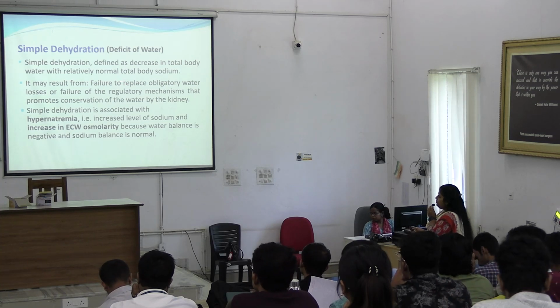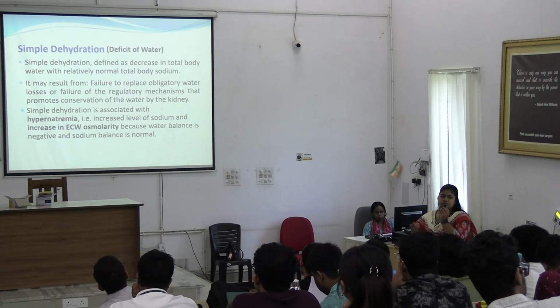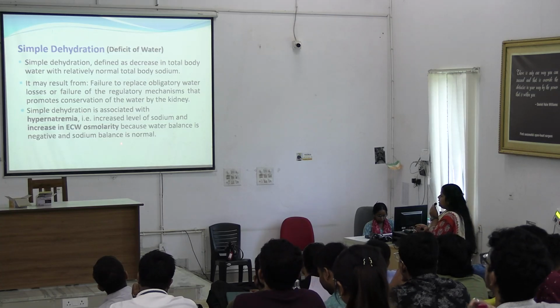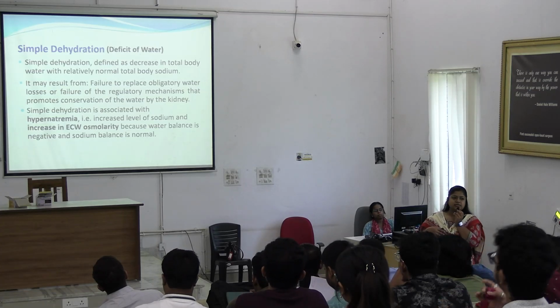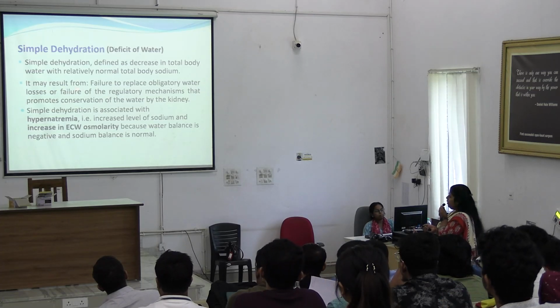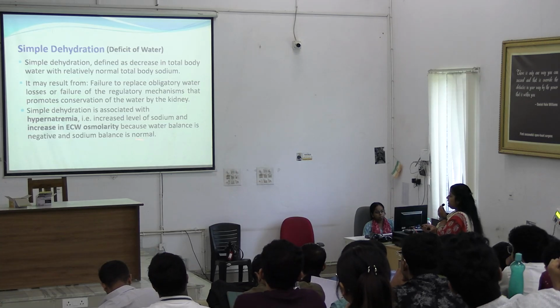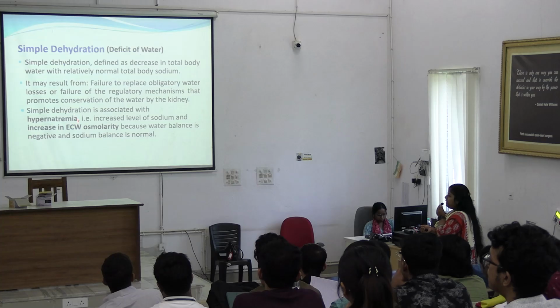It may result from failure to replace obligatory water loss, that is sweating, urination and respiratory loss. Failure to replace means intake is much less. Or it may result from failure of regulatory mechanisms that promote conservation of water by the kidneys. Simple dehydration can be associated with hypernatremia.